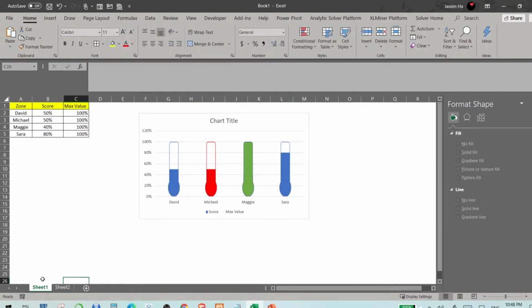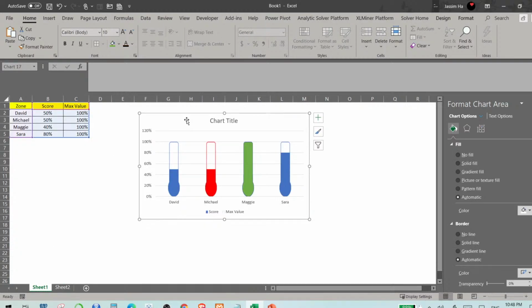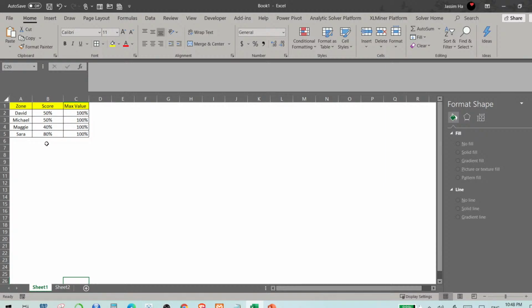So let's get to work and see how we come to this point. We have scores of 4 students, and we have their percentages written down here, and we have their maximum value, like out of 100% they got 50%. This is the maximum value that we have to put in order to create the thermometer chart that I can show on a visualization.